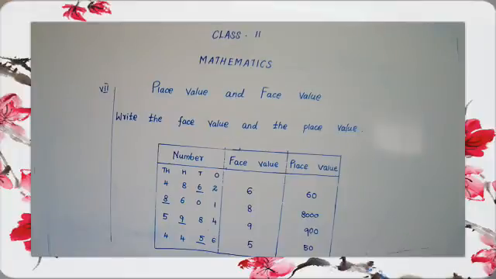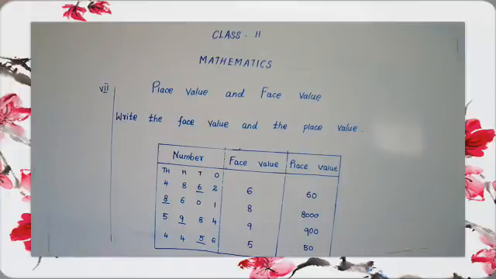See the last one, the thousands place. 1 is there. So we have to multiply by 1000, which means 1000.